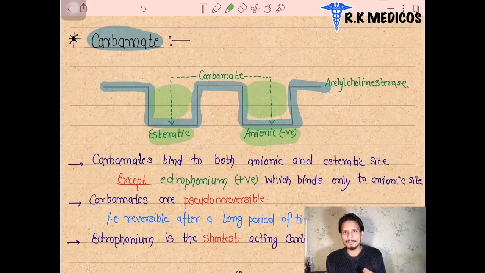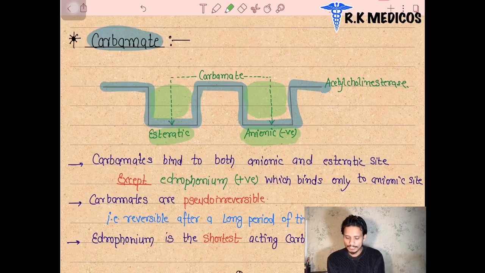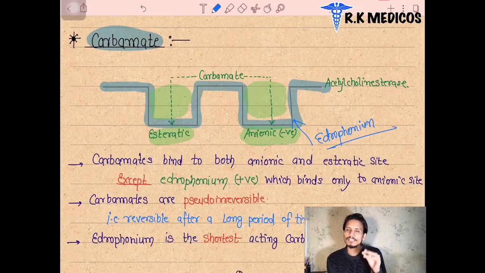But here the carbamates bind to both the esteric and anionic sides, except edrophonium. Edrophonium is also included in the carbamates group. It is the drug which binds only to the anionic part of the acetylcholinesterase enzyme. Carbamates have several types of groups we will discuss later. For now you have to memorize that edrophonium is also under the carbamates group of drugs, and it binds only to the anionic site. They form an ionic bond.